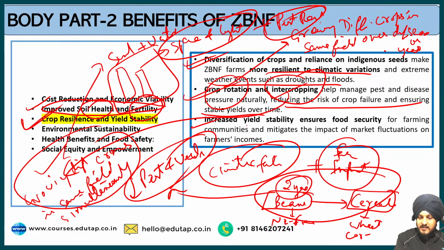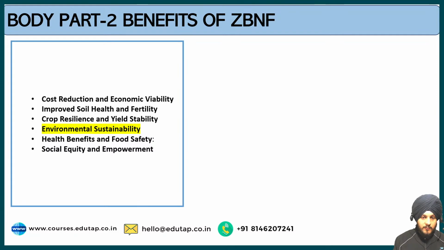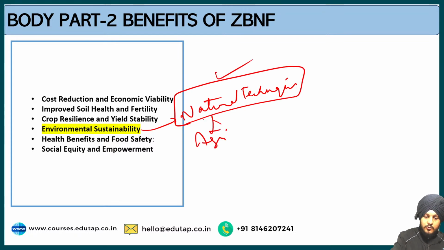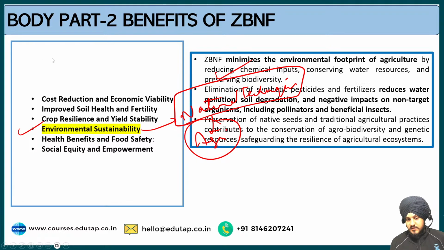Then the third point is that increased stability ensures food security for the farming community and mitigates the impact of market fluctuations on farmers' incomes. So I hope you have understood this point. The third point is regarding environmental sustainability. This point is also very easy, because when you use the natural techniques in your agricultural fields, it leads to environmental sustainability. It will help you to promote biodiversity in the field. So this is also a major benefit of zero budget natural farming.